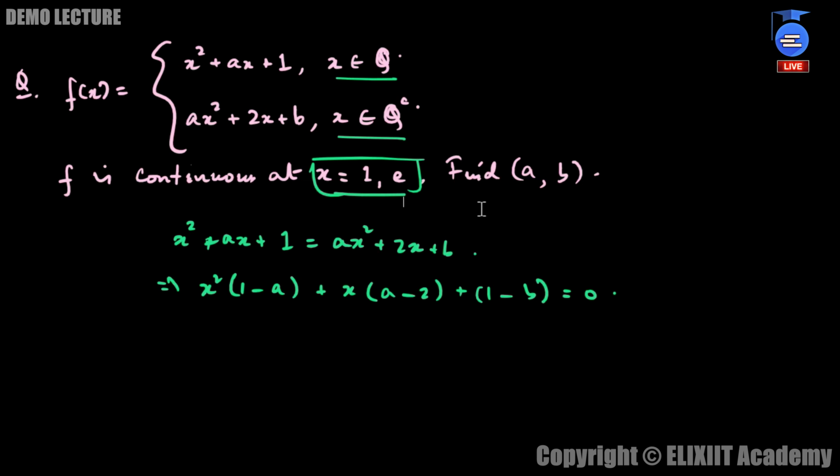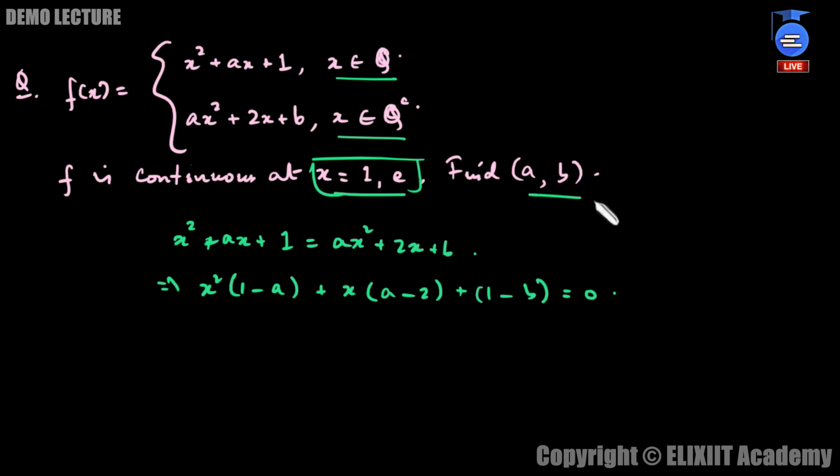So what we can do is simply put the value of x equal to 1, and then put the value of x equal to e. From there we'll get two relations, and we are going to solve for a and b, because our ultimate target is to solve for a and b, right? So we can simply put this over here and solve for a and b.